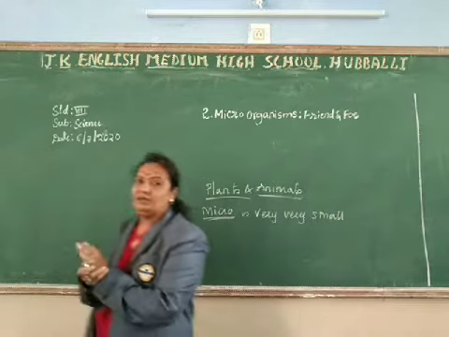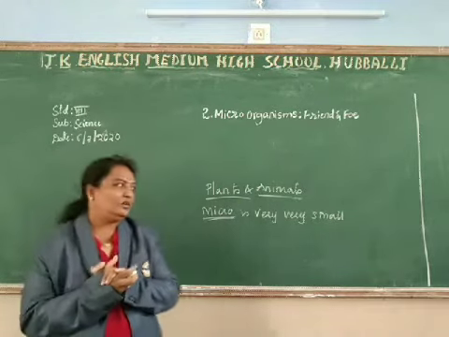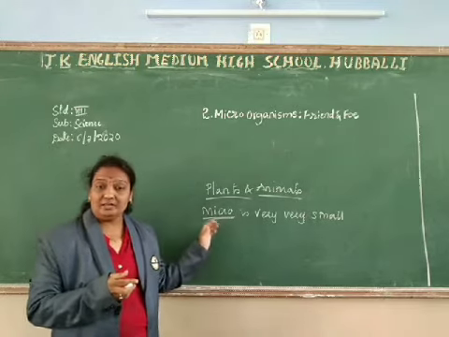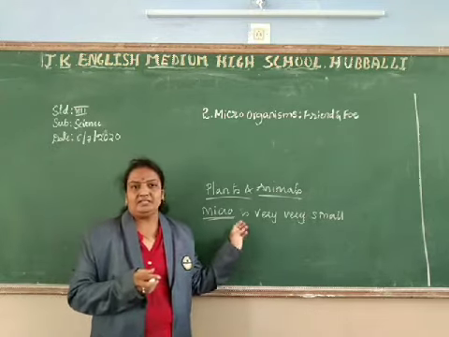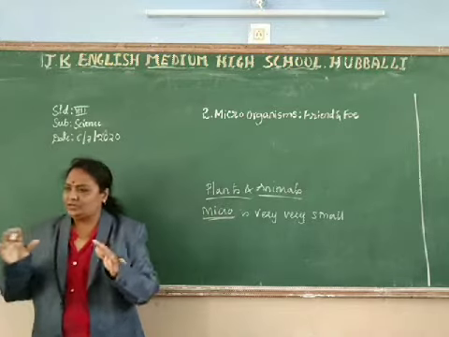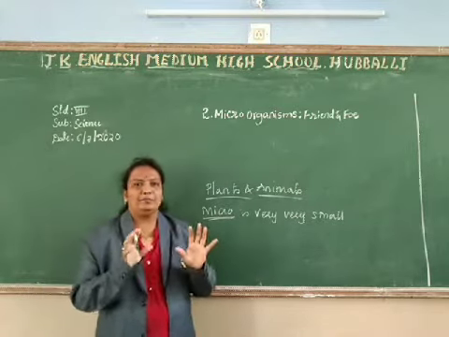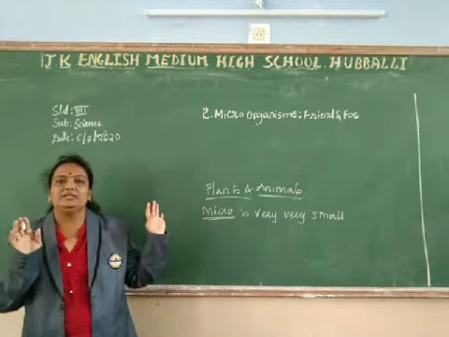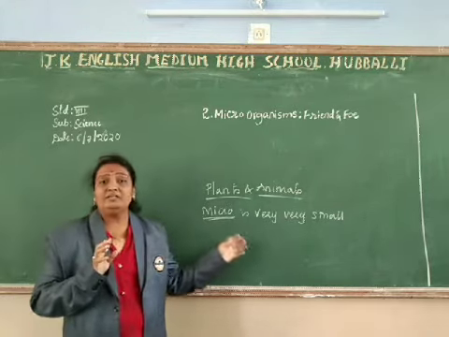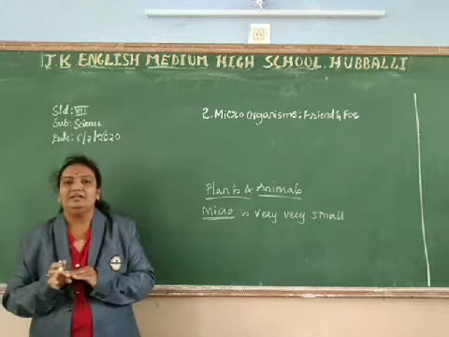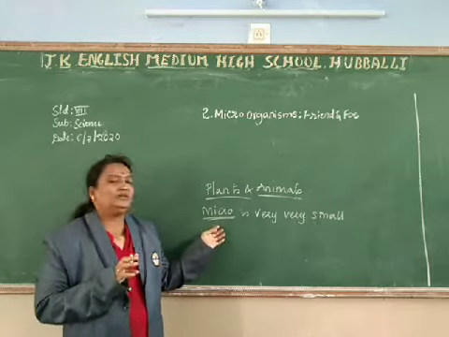Micro is nothing but very, very small. That means we cannot see them with our naked eyes. Microorganisms are the organisms which are present in the soil, water, everywhere. Whatever we touch, the door, the bench, the desk, compass, pen, pencil, everywhere microorganisms are present. But some microorganisms can be seen by the naked eye, some cannot. Some are very, very small.